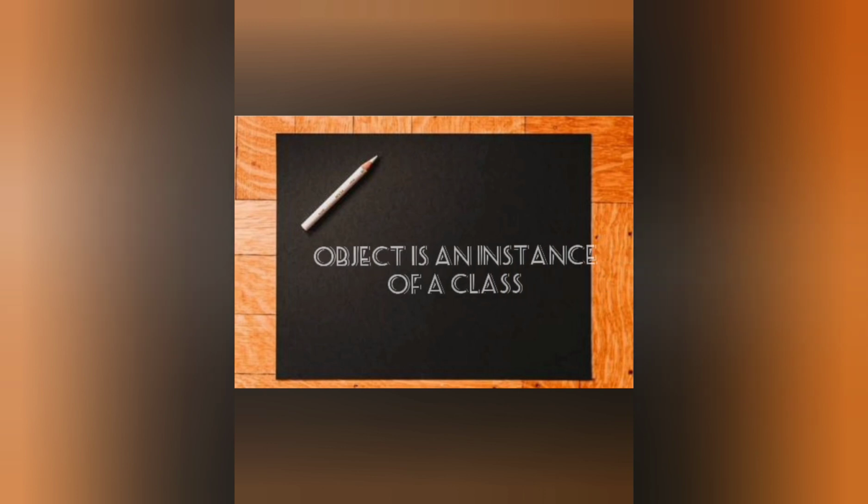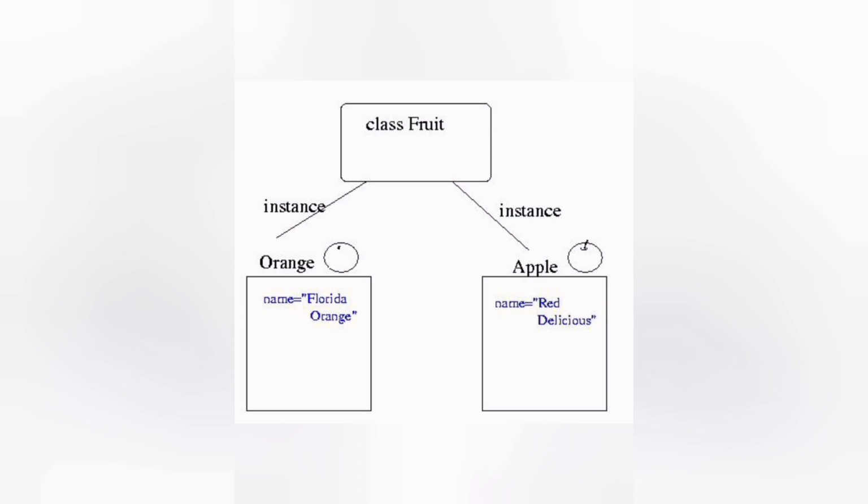Next one is object is an instance of a class. We know each object is created from a class, and in a class, each object has the same characteristics and behavior. See, here is an example of class fruit. The class fruits contains the objects orange and apple. These have the same characteristics and behaviors. We already know that orange and apple are instances of fruits. The word meaning of instance is example. So we can call an object an instance of a class.